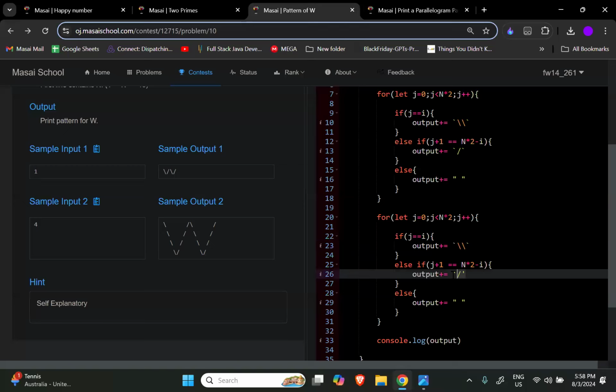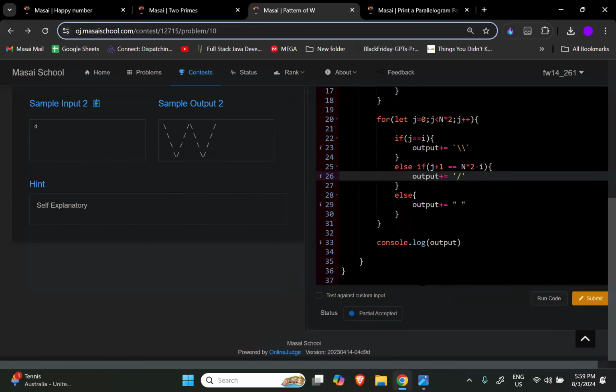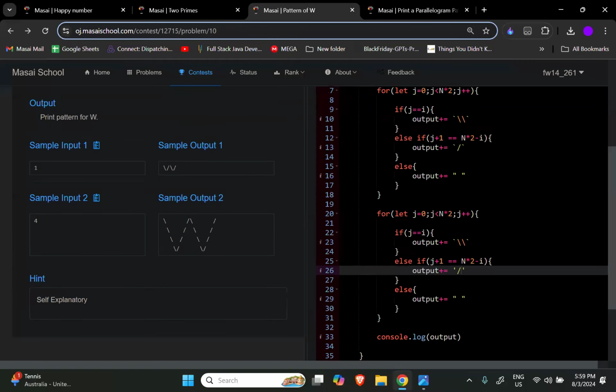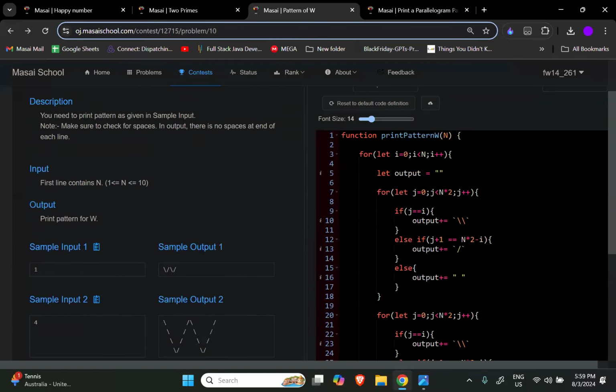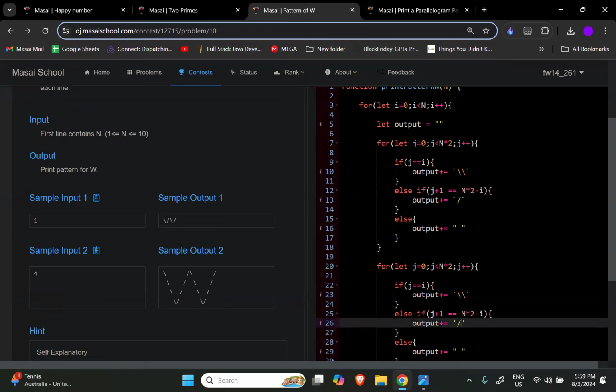There is no visible error that I'm able to capture right now. Just 1 minute. Check for typing mistakes, guys. No space at end of each line. But we are not adding any such space. कहाँ पे? Can you point it out?